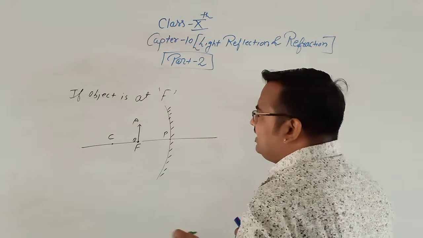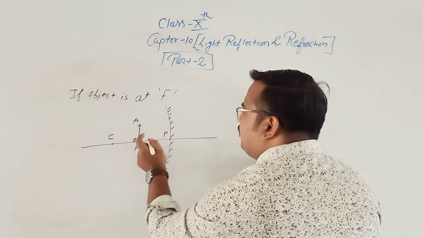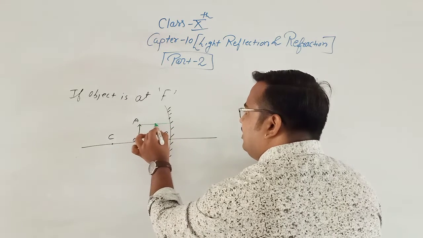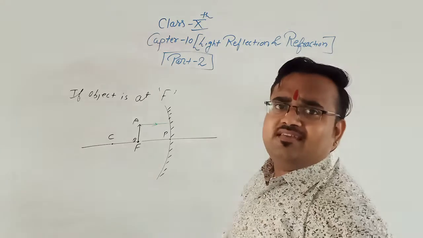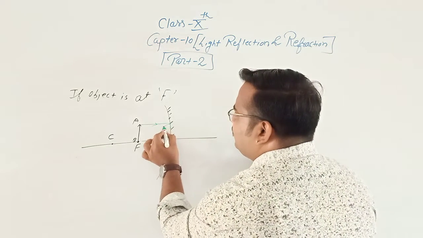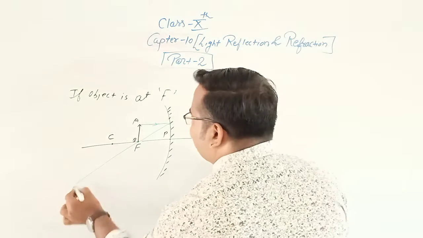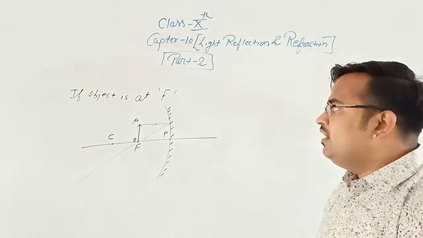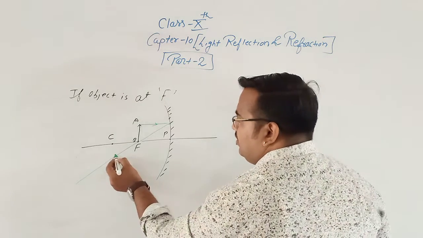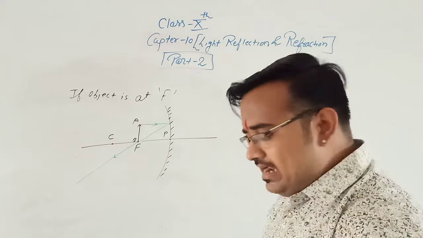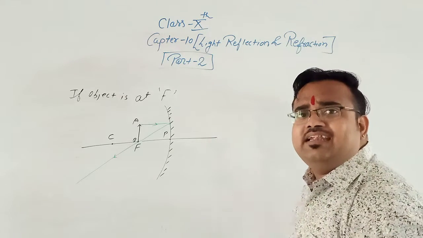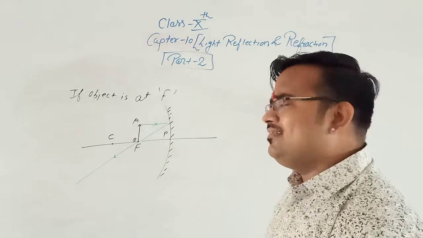Okay, so we will use our first rule. The first rule says that if the incident ray is parallel to the principal axis, the reflected ray passes through the focus. Now, our second rule says that if the incident ray passes through the focus, then the reflected ray is parallel to the principal axis.